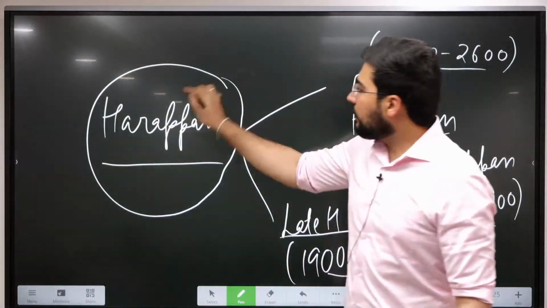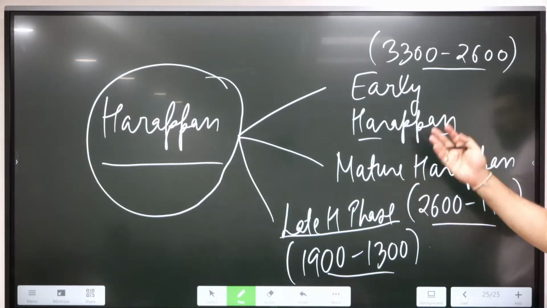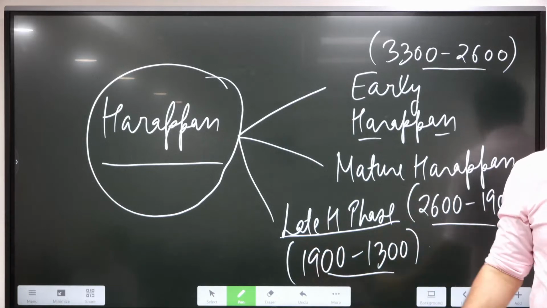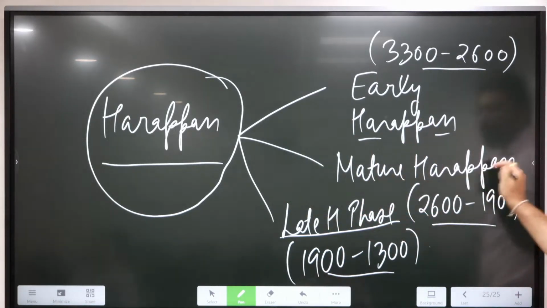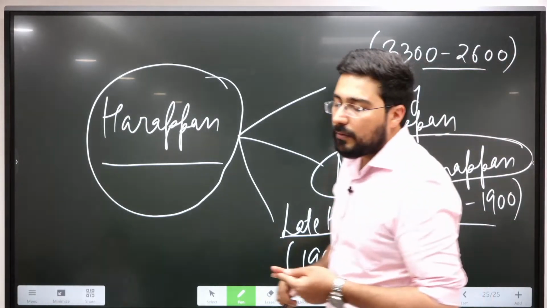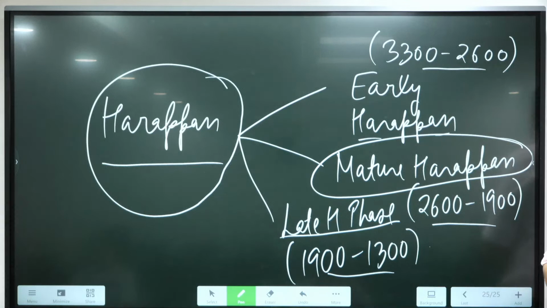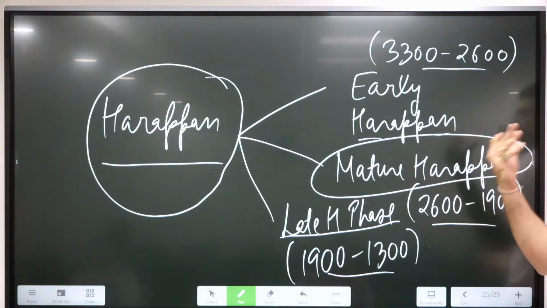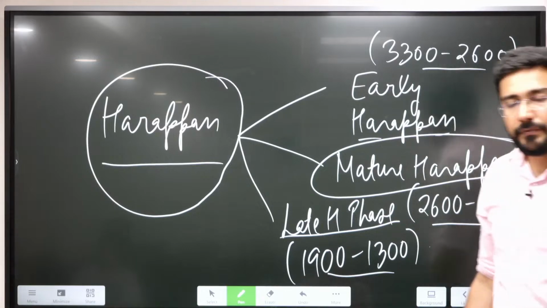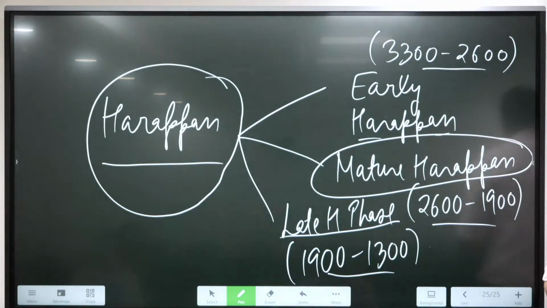Some of these cultures which we just saw on the map were contemporary to Harappan civilization. Some of them were during the late Harappan phase. In general, when we say Harappan civilization, we refer to the mature phase. Major areas like Harappa, Mohenjo-daro, Rakhigarhi, the major research is done on the mature Harappan phase. The early phase has some cities like Kot Diji, like Amri, where we see the initial construction of cities, proto cities. That is the phase of early Harappan. And late Harappan is where we see the downfall of Harappan civilization.